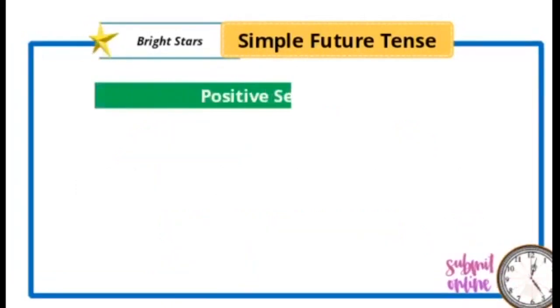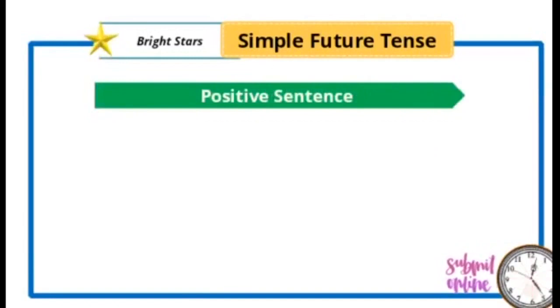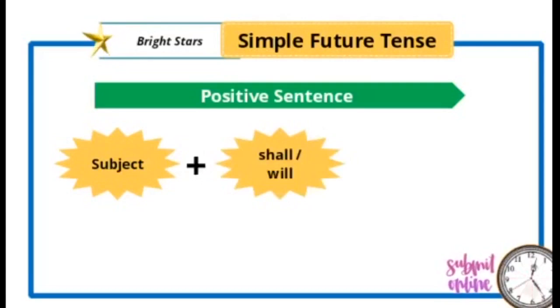Next, you can see the structure of an affirmative sentence, a positive sentence or statement. First we take the subject plus shall or will plus the main verb.